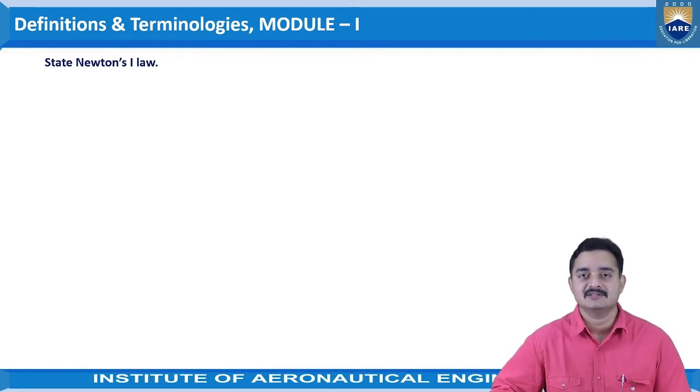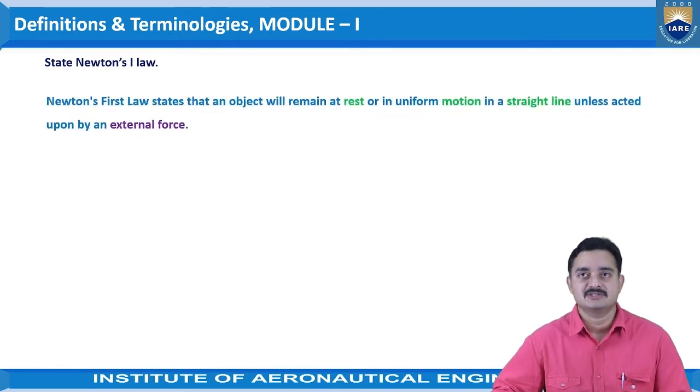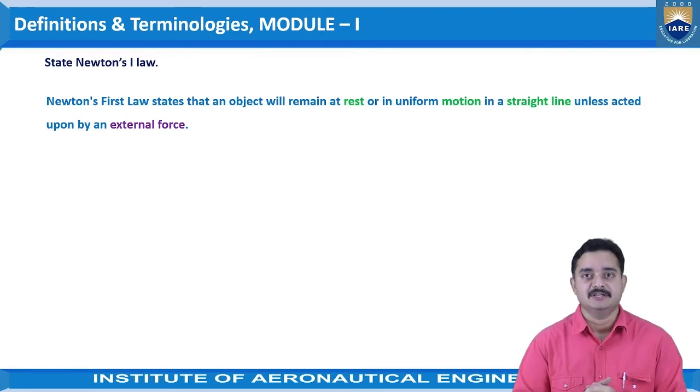So in this regard, let us discuss Newton's first law. Newton's first law states that an object will remain at rest or in uniform motion in a straight line unless acted upon by an external force. This is the law where we see the phenomenon of inertia.